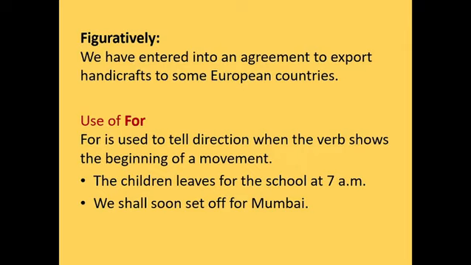Use of for. For is used to tell direction when the verb shows the beginning of a movement. The children leave for the school at 7 a.m. We shall soon set off for Mumbai. So this is how we use for when we have to tell that we are going to be beginning to go somewhere. That is when we start for school or for college at 7 a.m. That is when you start your journey. Whenever you're going out of town, you say, okay, I'm starting from Bhopal for Bihar, for example. So you're reaching a place, and that is when you use for.